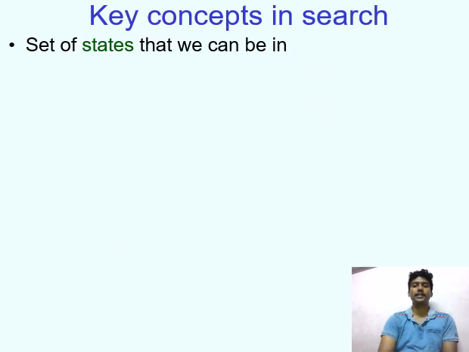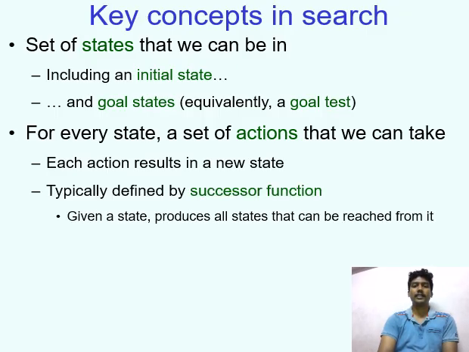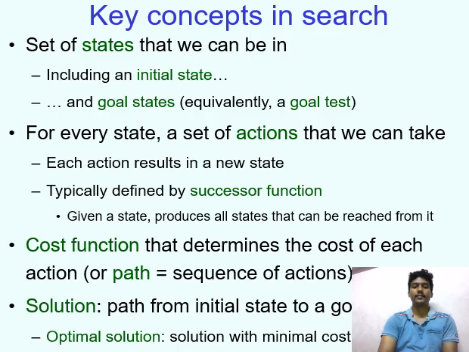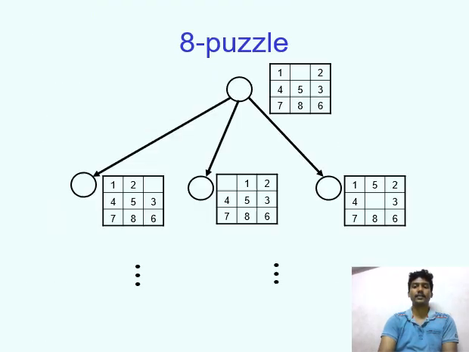Key concepts in the search: the set of states that can be evaluated, and goal states, evaluated as goal states. Every state has a set of actions that can be taken, typically defined by a successor function, and a goal function that determines the cost of each action or path, a sequence of actions. This is an example of a weight puzzle.